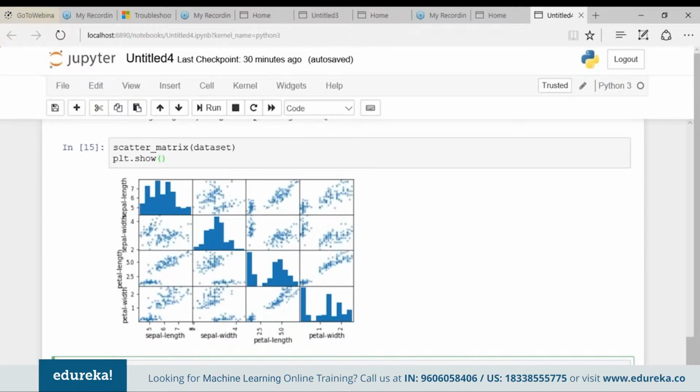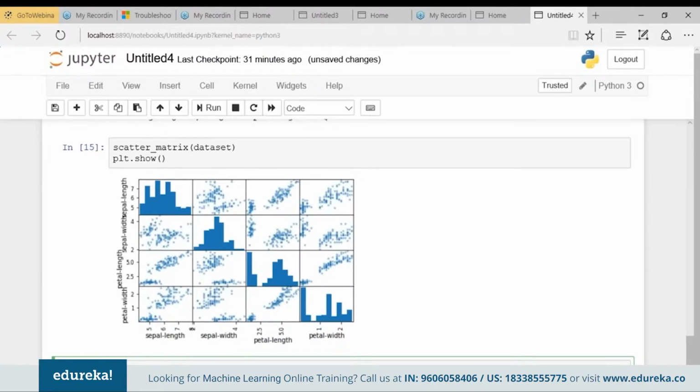Okay, confused? Let me simplify this for you. We'll split the loaded data into two parts. The first 80% of the data, we'll use to train our model, and the rest 20% we'll hold back as the validation dataset that we'll use to verify our trained model. Okay, fine. So let's define an array. This is my array. What will it consist of? It will consist of all the values from the dataset. So dataset.values.